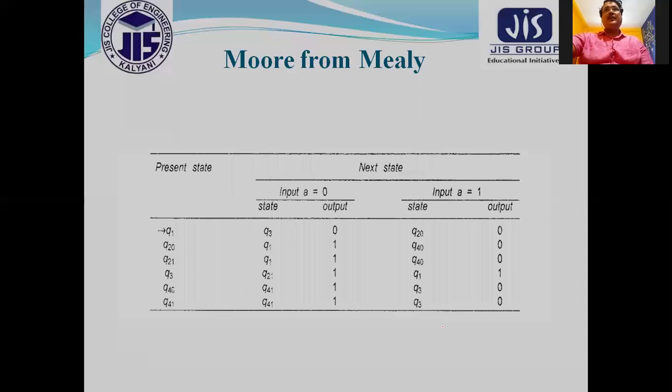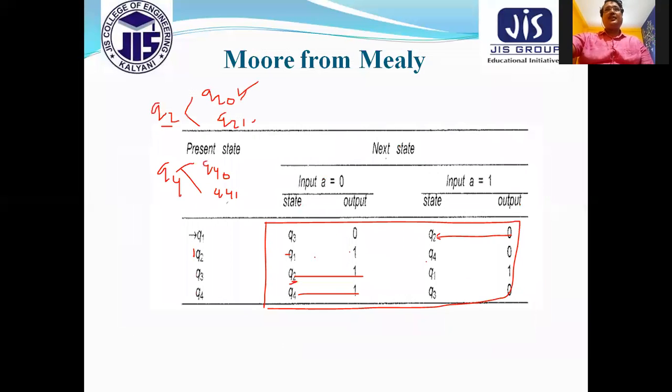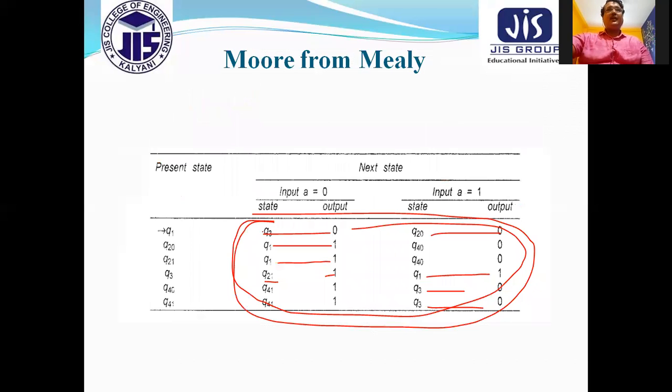Again, I'm just giving a glimpse, but this type of machine will be given. The first step is that we have to see what the different outputs associated with the states are, and divide the state in this way. After that, write the state in this way with the corresponding value. Just as I mentioned, if the output is 0 for Q2, I can write Q2 0. If it is 4 and the output associated is 0, then Q4 0. Like that we have to write.